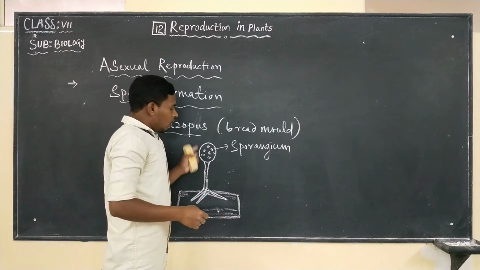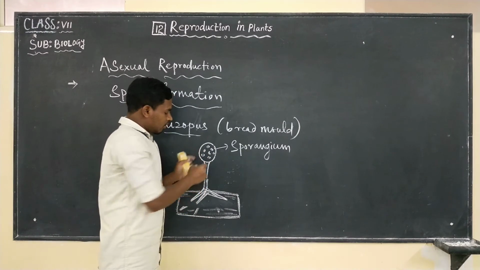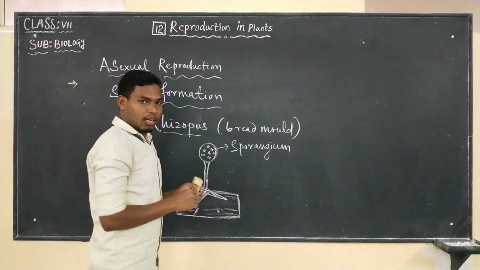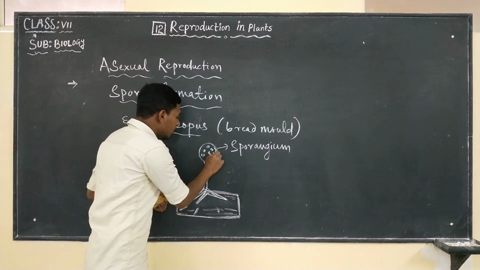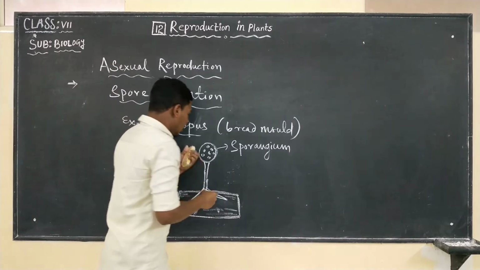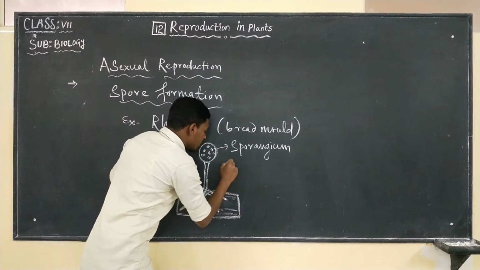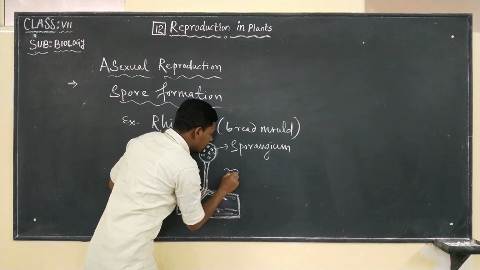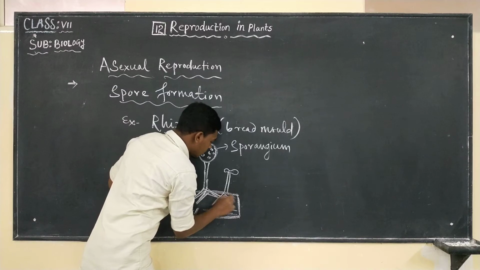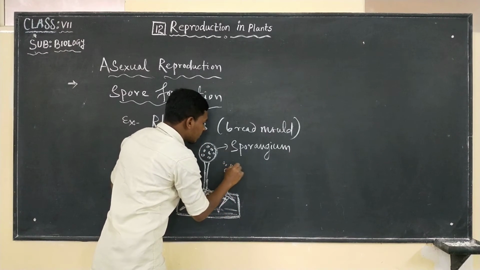Okay. On maturation, or when fully grown, that means when they get maturity, this sporangium breaks.